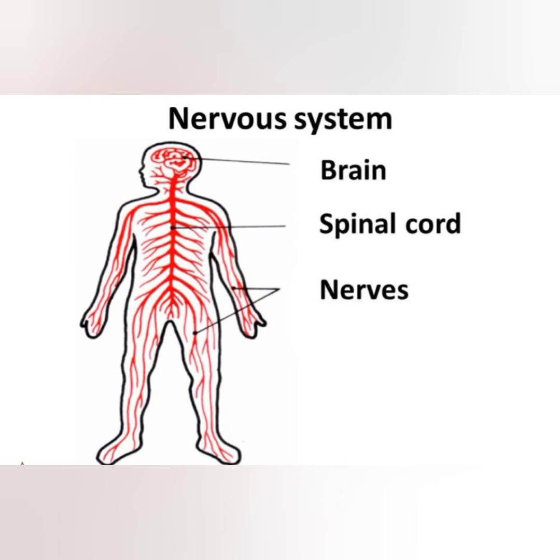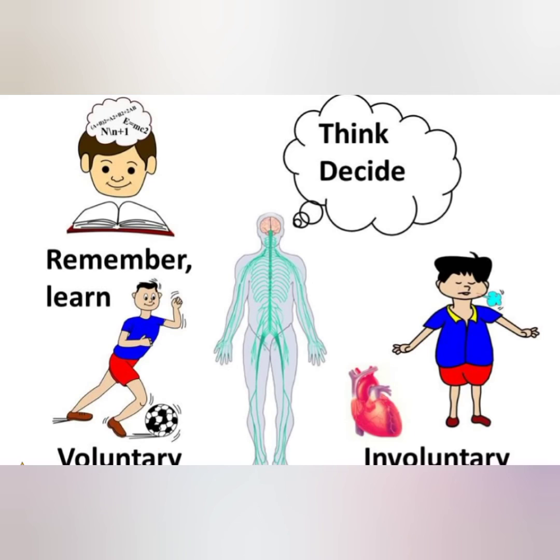To sum up, the brain, spinal cord, and the nerves are the major organs of the nervous system. The nervous system controls everything we do: to think, to take decisions, to remember, to learn, voluntary activities, that is, activities which are under our control, like muscle movement, involuntary activities, that is, activities which are not under our control, like breathing, heart pumping.